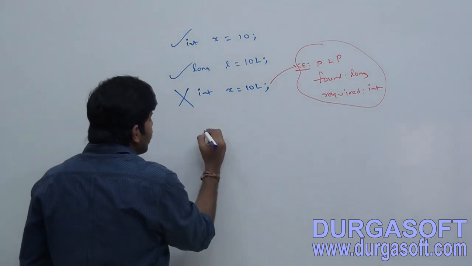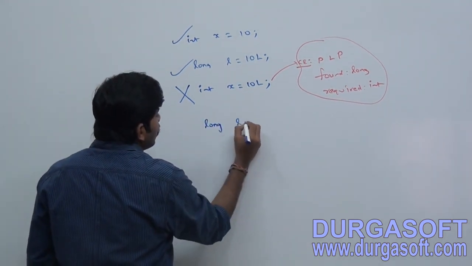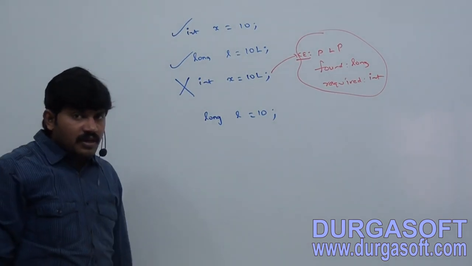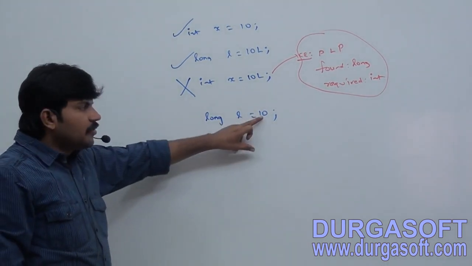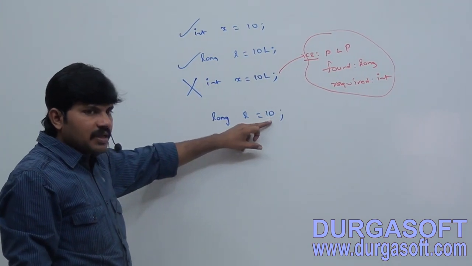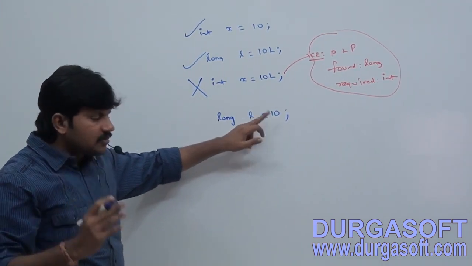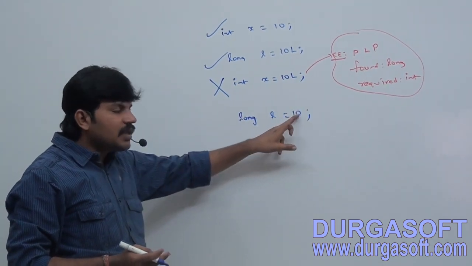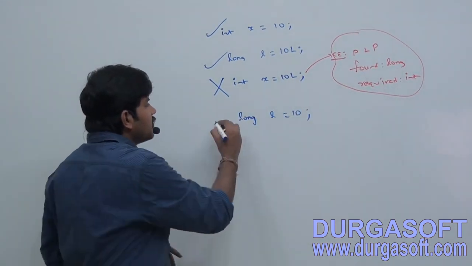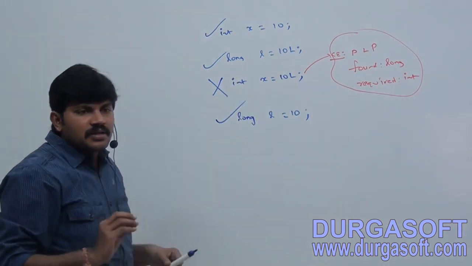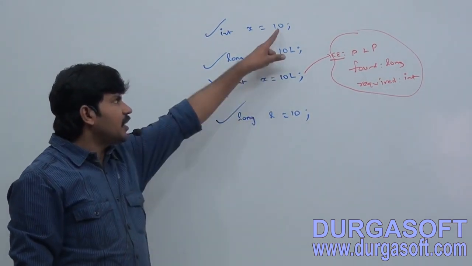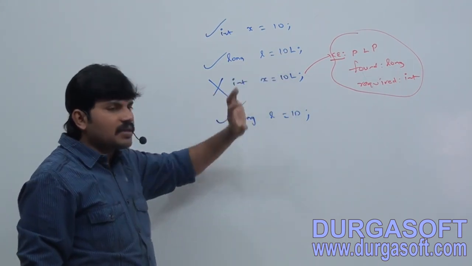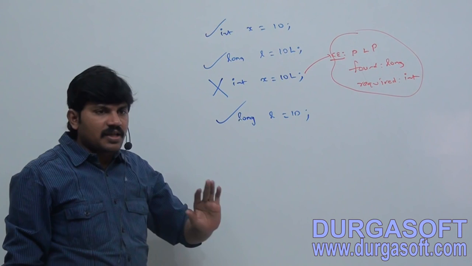Invalid. Sir, I am taking long l is equal to 10. Valid or not? Yes, boss, because 10 is what type? Int type. Int is how many bytes? 4 bytes. Long is how many bytes? 8 bytes. Sir, an 8 byte variable, assigning a 4 byte value, no problem at all, it is acceptable. Are you getting? Sir, by default, every integral literal is of what type? Int type. But we can specify explicitly as long by suffixing with a small l or capital L.